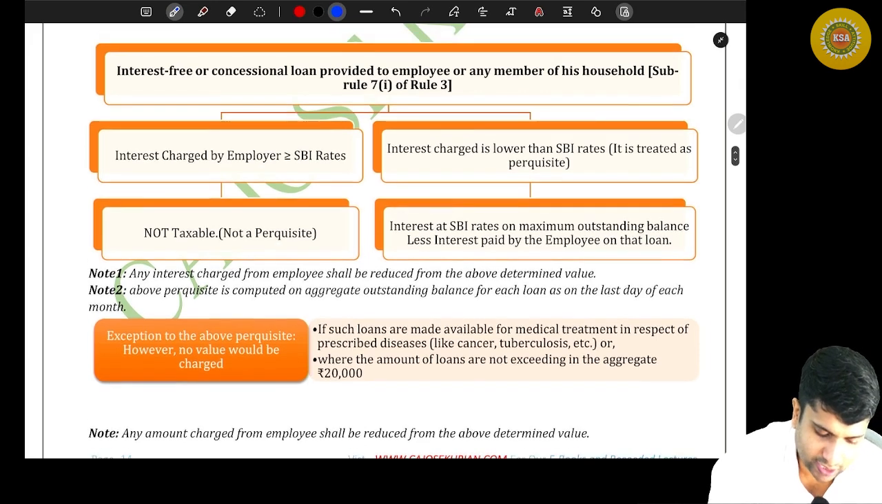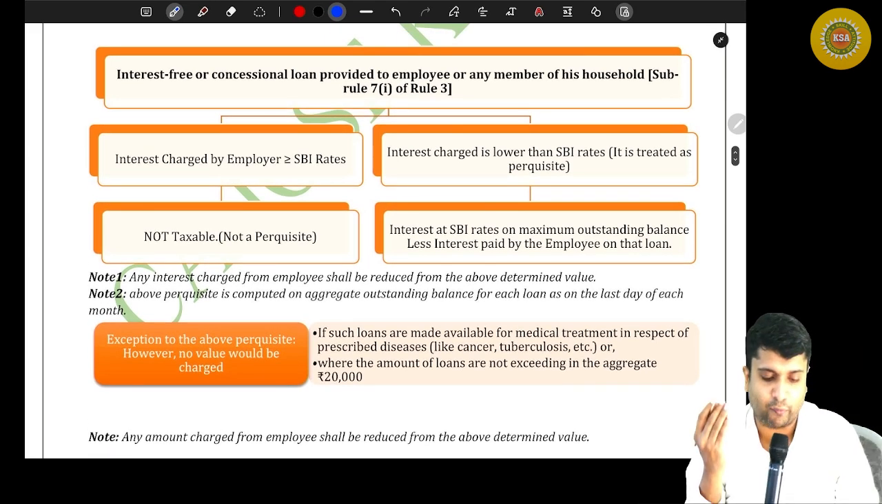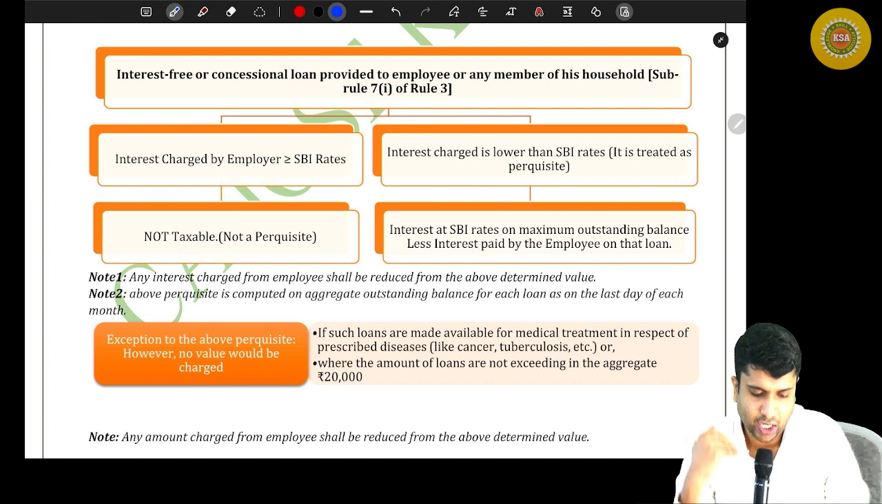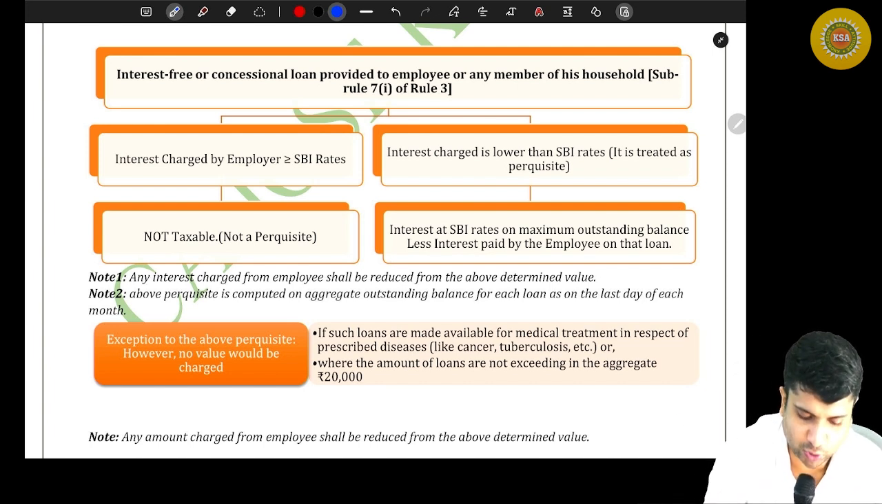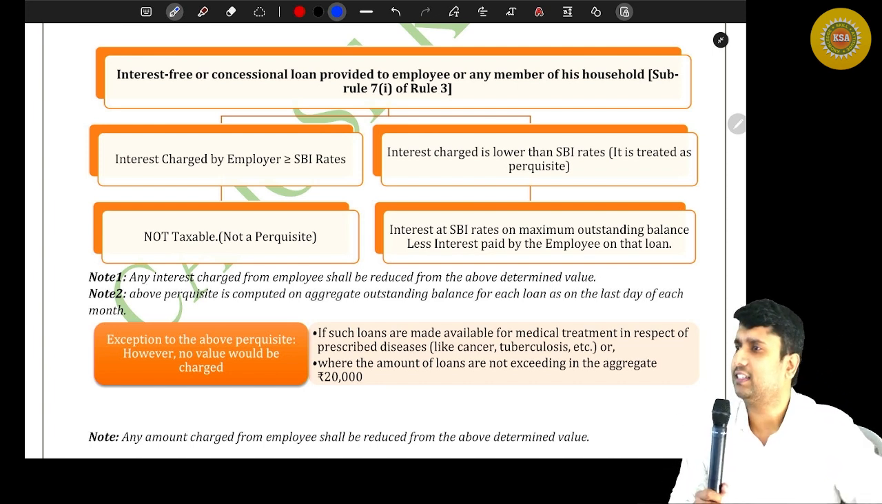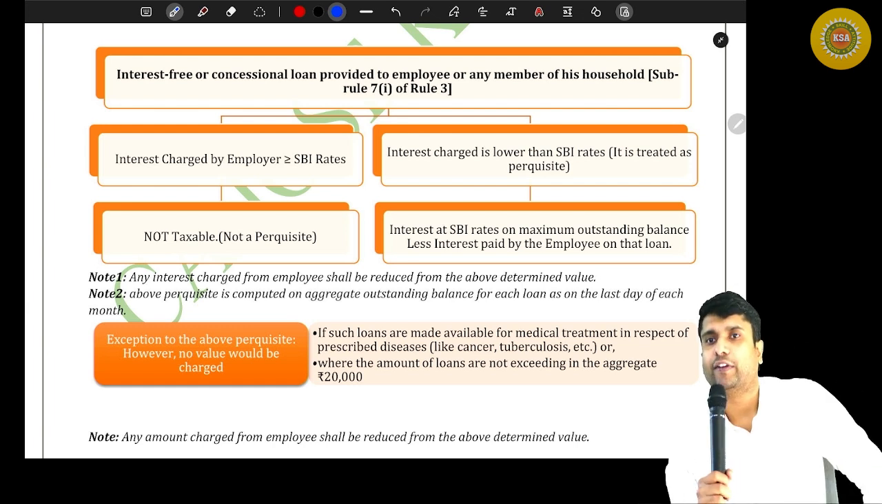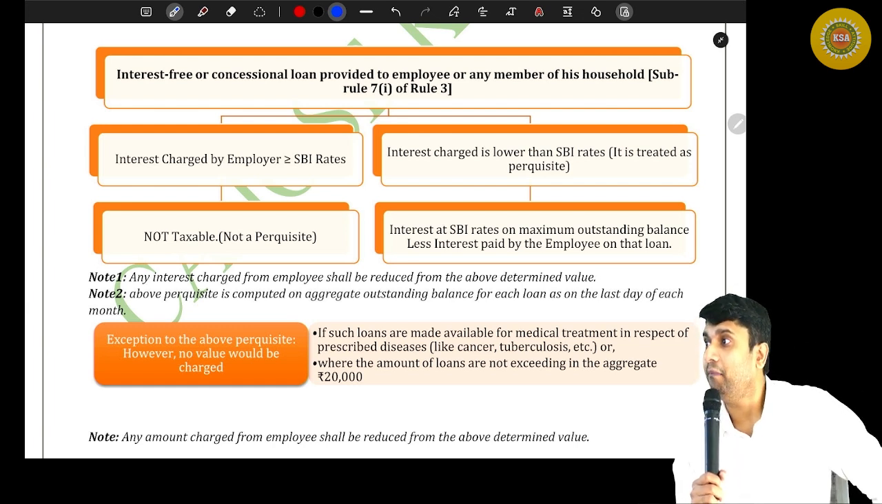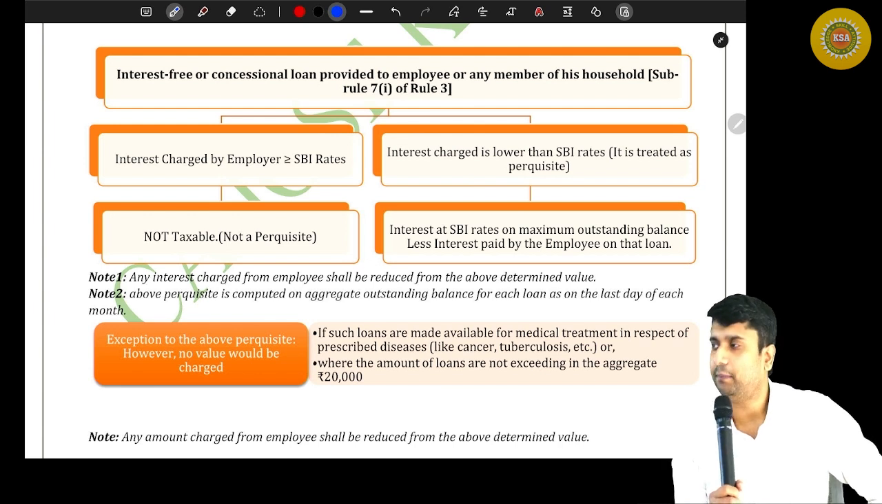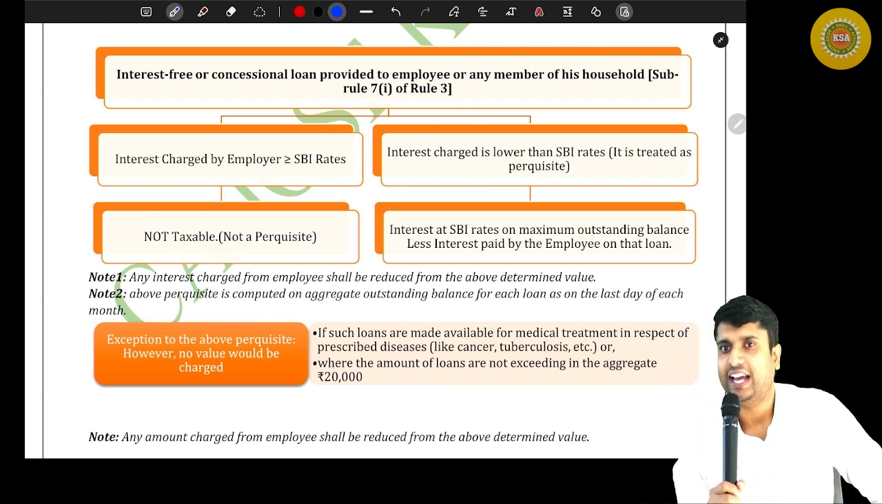Interest-free or concessional loan provided to the employee or any member of his household. What do you mean by interest-free or concessional loan? Imagine I'm taking a loan from SBI. They will charge at least 10%, 10 to 12% they may charge as interest. Yes or no?